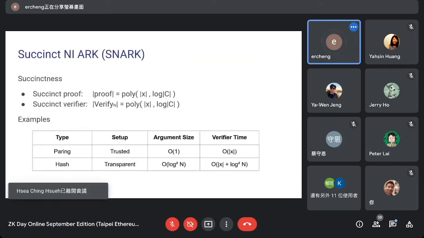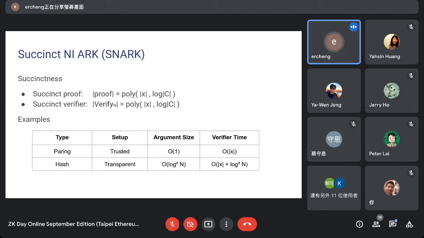And we would like to have an additional efficiency property called succinctness. Succinctness requires that the proof length is small and the verification time is small, because we want the verifier to delegate the work to the prover.